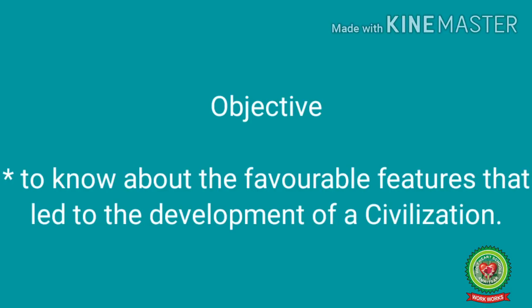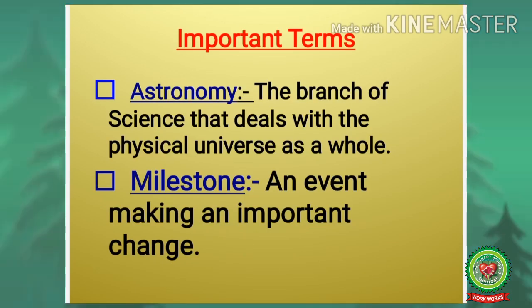So students, the objective of today's video is to know about the favorable features that led to the development of a civilization. Before we proceed further, I would like to discuss important terms related to today's video. Number 1, astronomy, the branch of science that deals with the physical universe as a whole. Number 2, milestone, an event making an important change.